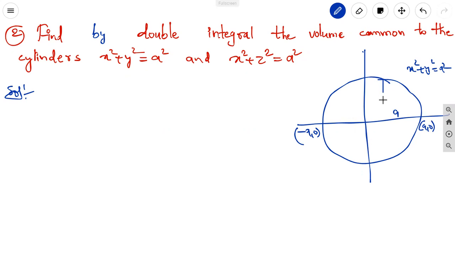And here we can take the cylinder. In the xy plane, this circle has a part above the xy plane, and the same part below the xy plane.